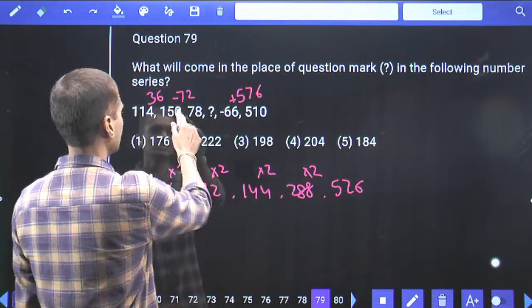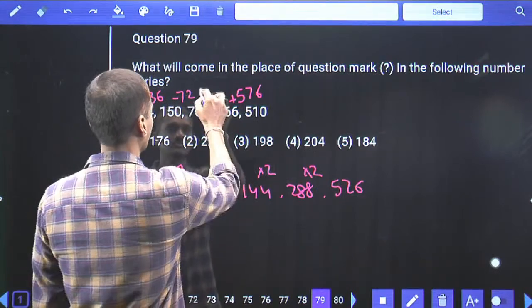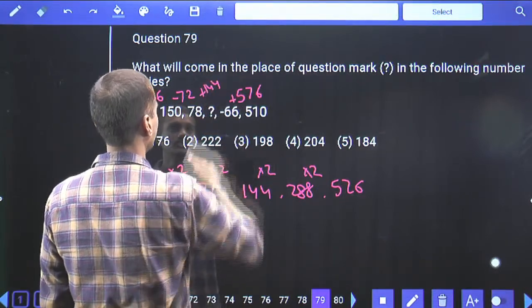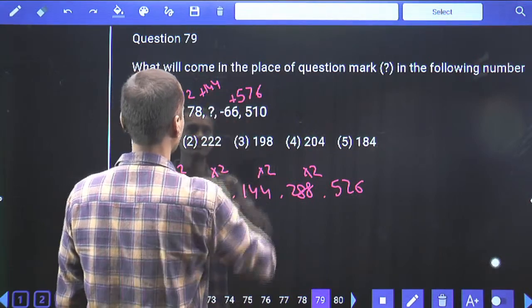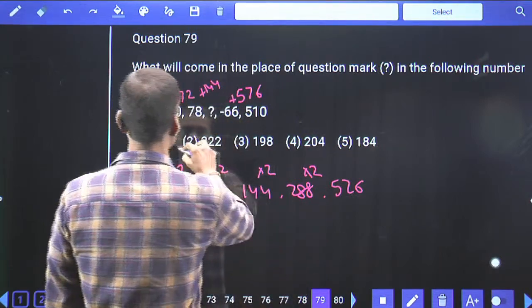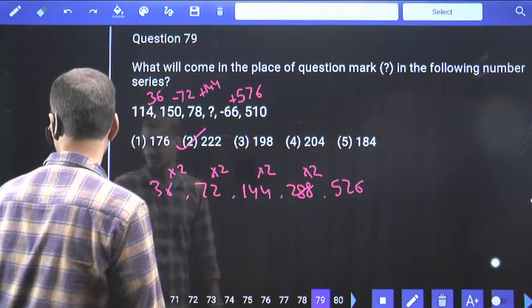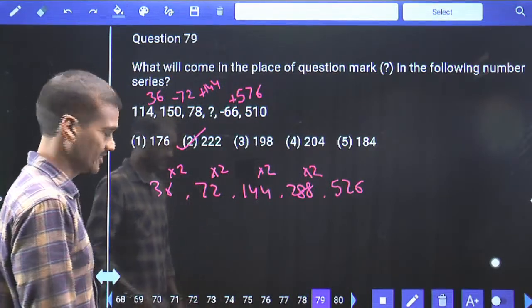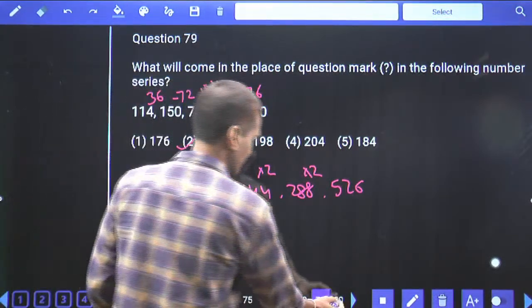Now 114 plus 36 minus 72. Next one plus 144. Plus 144 plus 78. Tell me what is your answer here. 8 plus 4 is 2. Last digit must be 2. That is choice 2. Question number 79. Done with this? Then coming to question number 80.